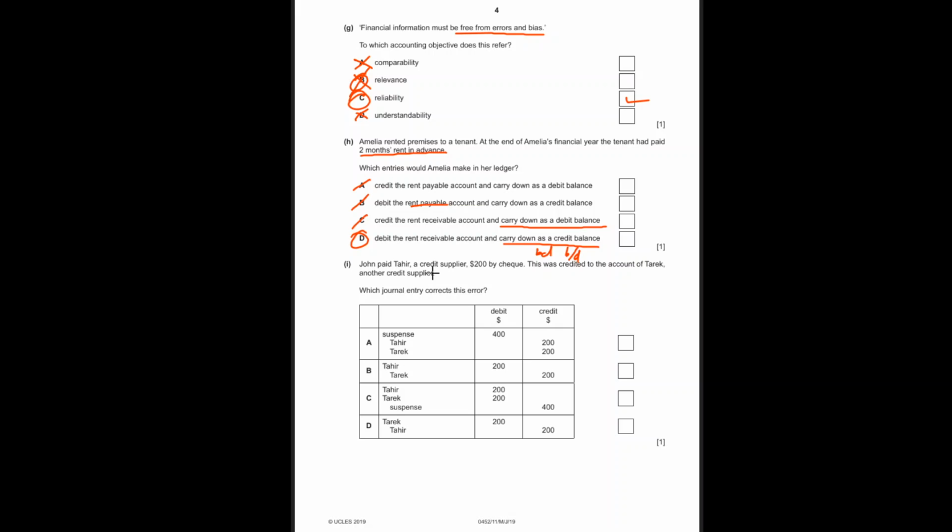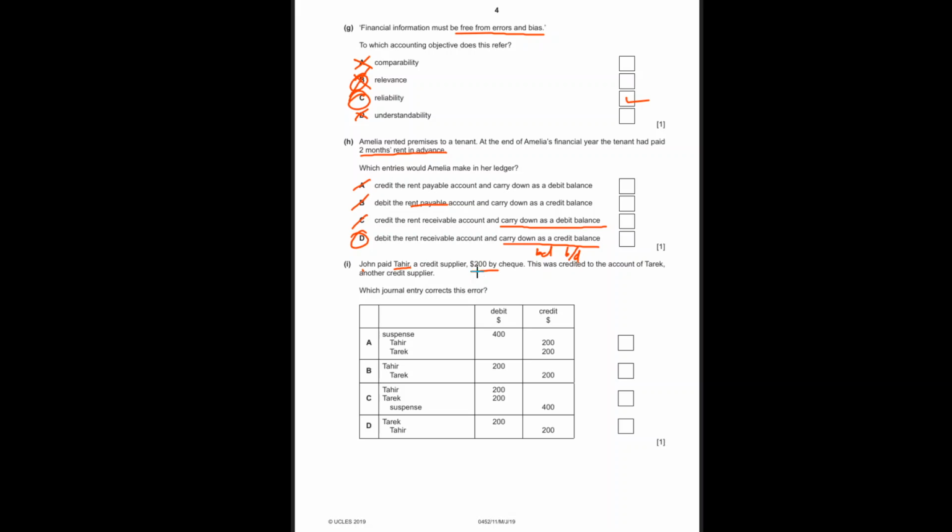John paid Tahir, a credit supplier, 200 by check. This was credited to the account of Tariq, another credit supplier. So it was supposed to be debited in Tahir's account, because John paid him the money. The cash or bank will be credited. Tahir will be debited because he's our trade payable and we are reducing it. So it becomes a debit. Our liabilities are decreasing by 200.